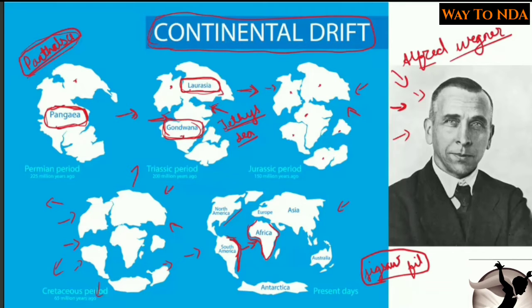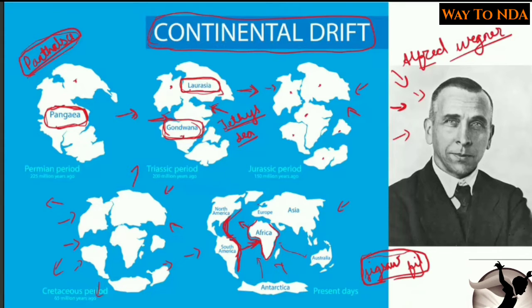He said that if you take South America and if you try to fix it into Africa, it can easily fit. Again, if you take the northwestern part of Africa, it will easily fit into this area. Okay, and similarly with Europe, Australia can again fit into this, Antarctica also can fit into this. So this was one of the proofs, the first proof which was given by Alfred Wegener, that was called jigsaw fit.